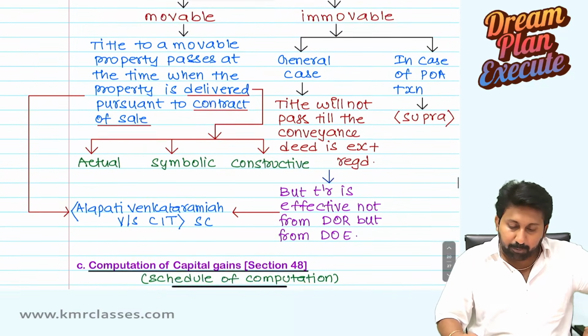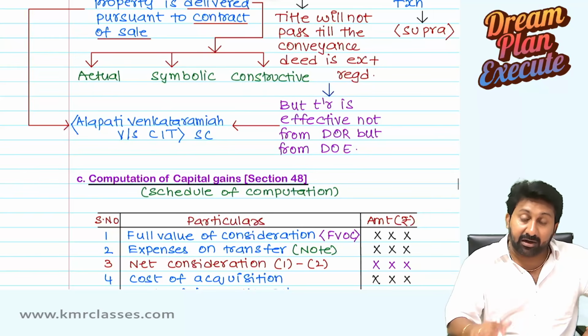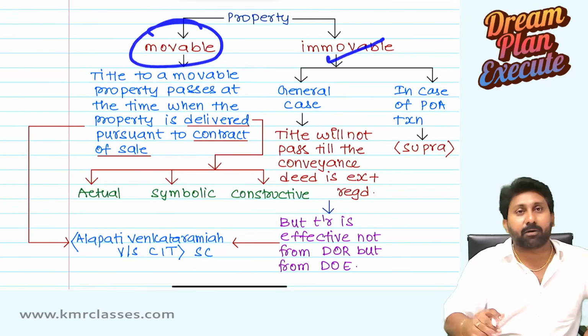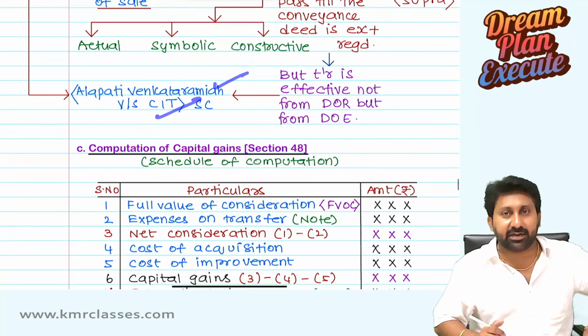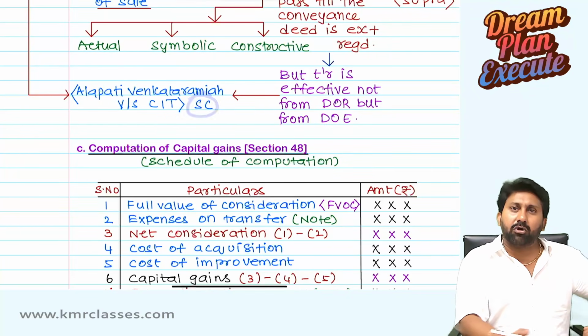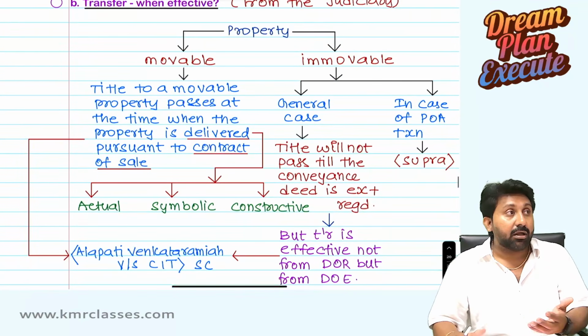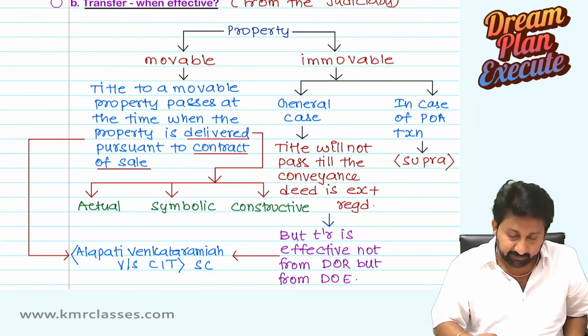Both these points came from one case law only. The court gave a judgment. Actually, the case happened on immovable property; the court also said about movable property. So this happened in Alapati Venkataramaya versus CIT, a Supreme Court case law. Old one, but very, very important, which has given good insights on how to understand the date from which the transfer becomes effective.